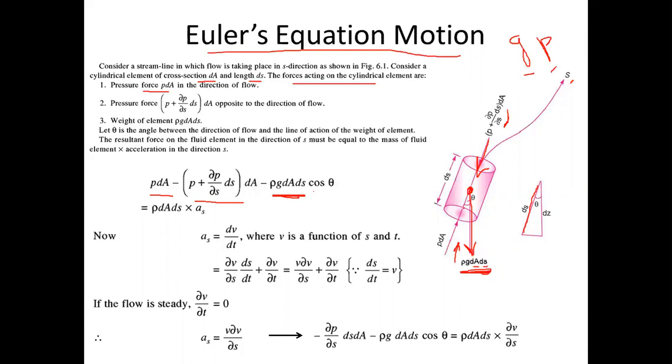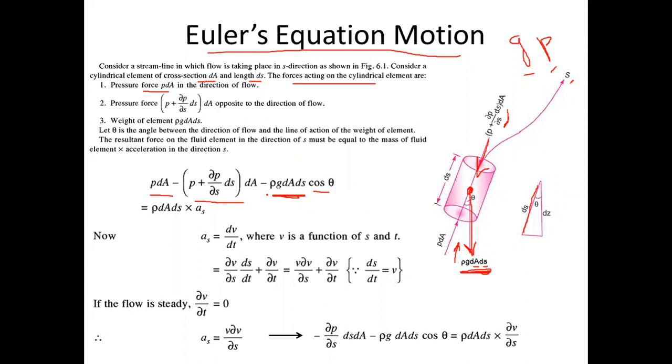The cos theta component. See, the weight is acting downward here, so the cos theta component of the weight will be along the ds direction. If you take the cos theta to this direction, it will be along the direction of motion. Fine. So this is the weight, and the weight along the direction of motion will be into cos theta. Fine. So these are the forces along the direction of motion, or in the S direction. That you can balance.